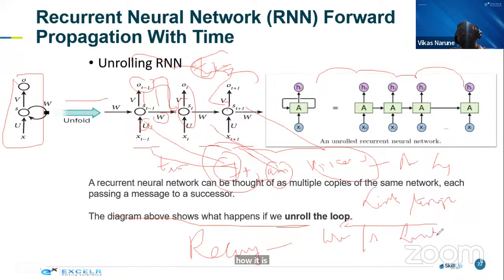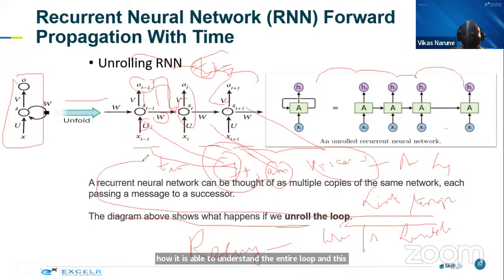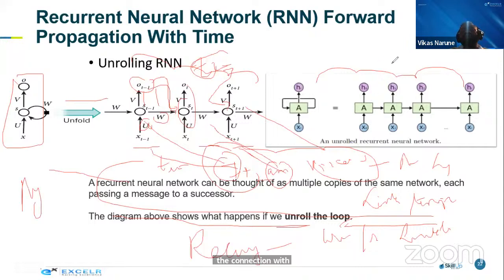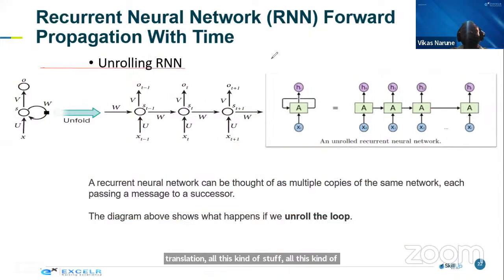It is able to establish the link and the connection with the entire sentences, and then these entire sentences are analyzed together. That is why it is able to do this kind of task, machine translation, all this kind of stuff, guys. So that is the beauty, guys. That is the beauty, and this is called a recurrent neural network, guys.